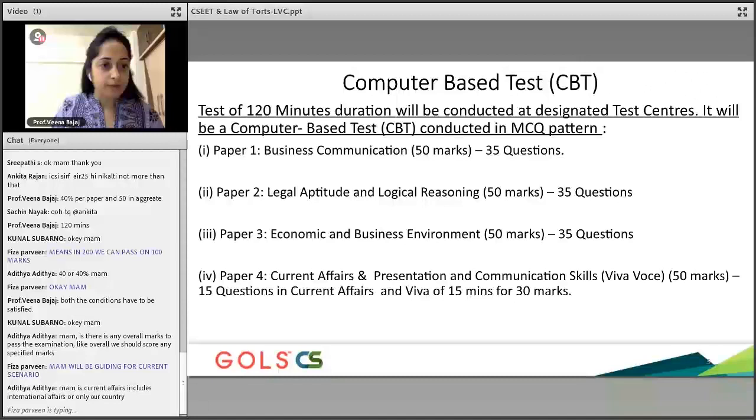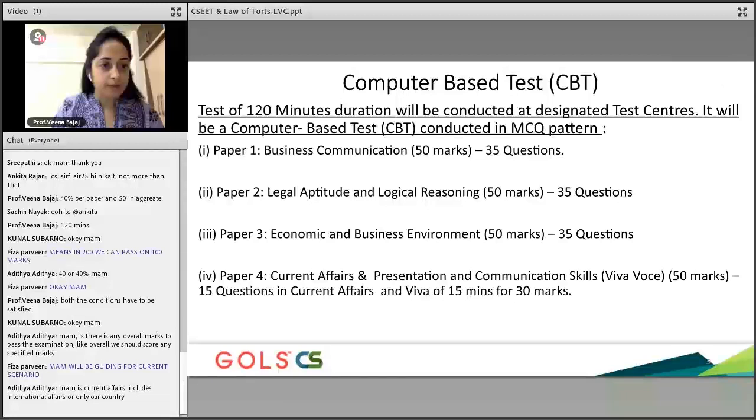For this CS executive entrance test, we are going to prepare students from end to end. And what better than this that can happen? Because as I told you, in this COVID-19 situation also, there is not even a single day that the class has not happened. We are doing our classes every day, and all of this at the convenience of your house. So what better way of learning than this?